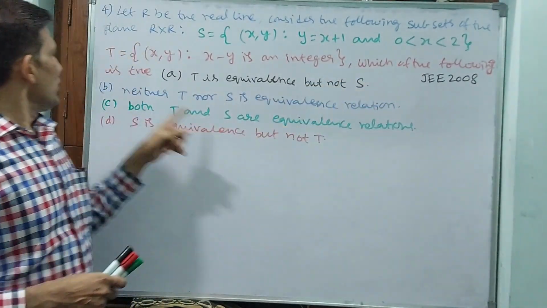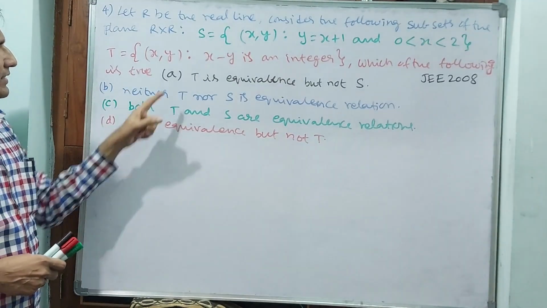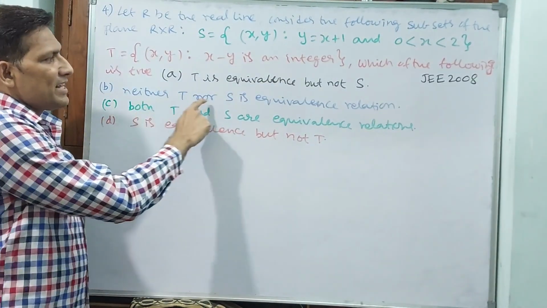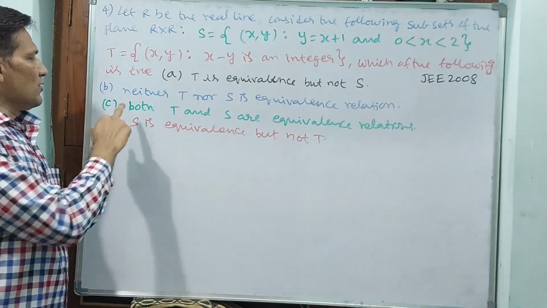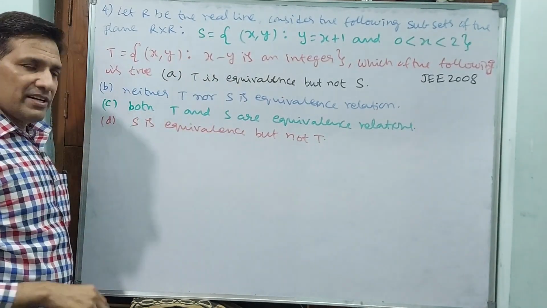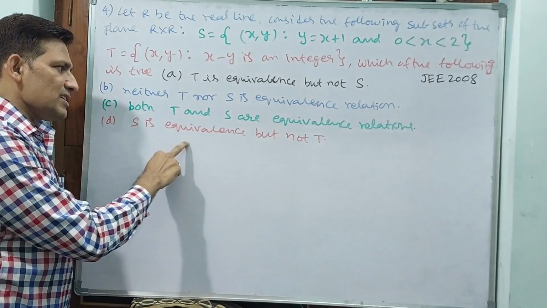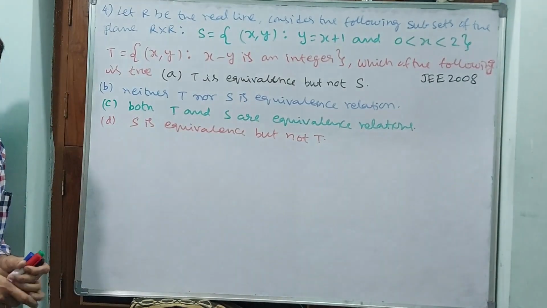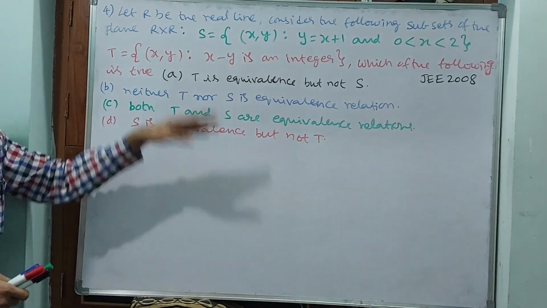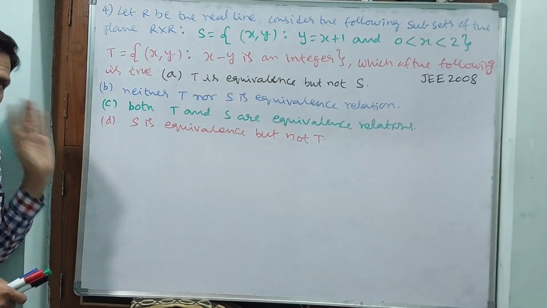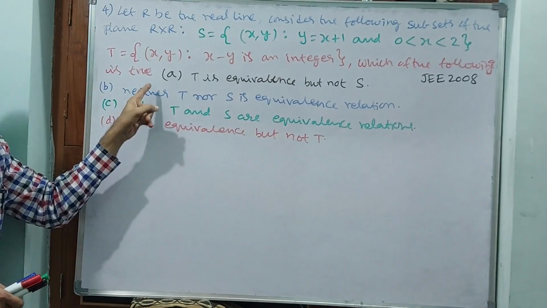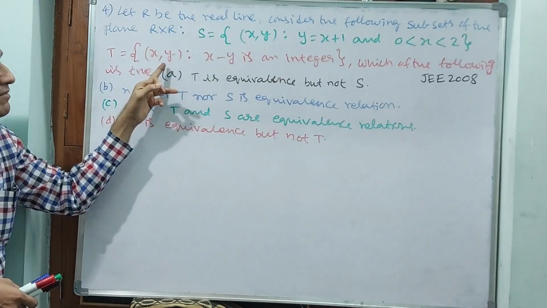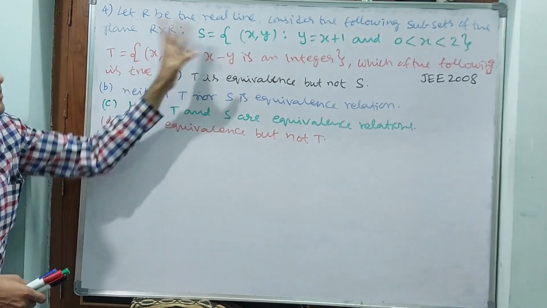Which of the following is true? Like they are asking. A. T is equivalence but not S. B. Neither T nor S is an equivalence relation. C. Both T and S are equivalence relations. D. S is equivalence but not T, the opposite of A. Prima facie here they are asking about equivalence, whether S and T are equivalence relations or not. It could be both are equivalence, or both are not, or one is equivalence and another one is not. That we have to see.